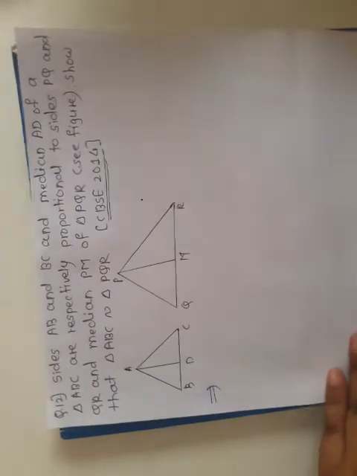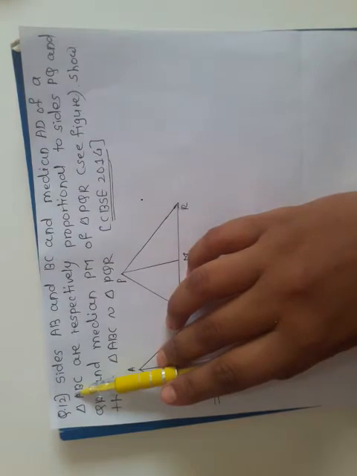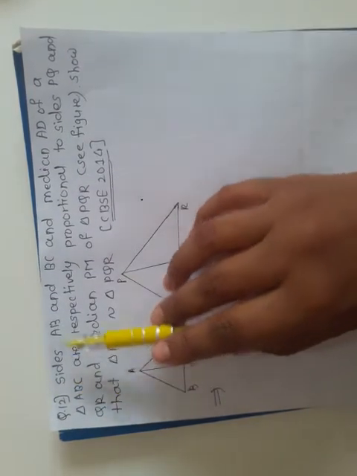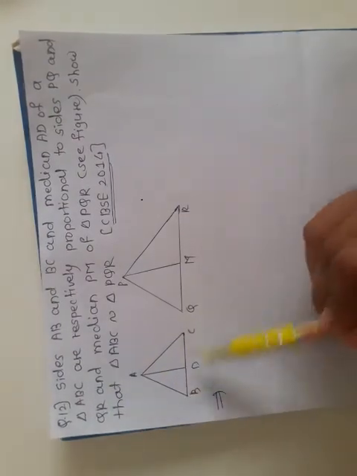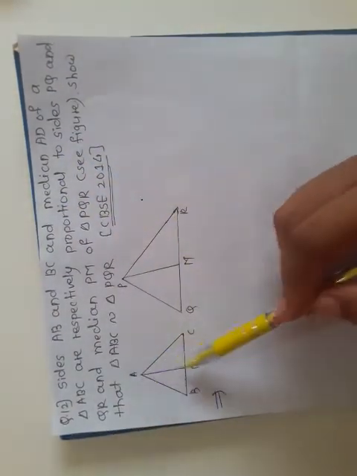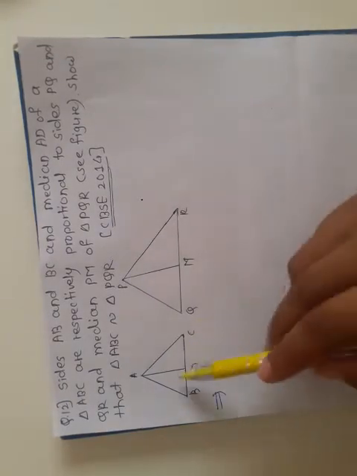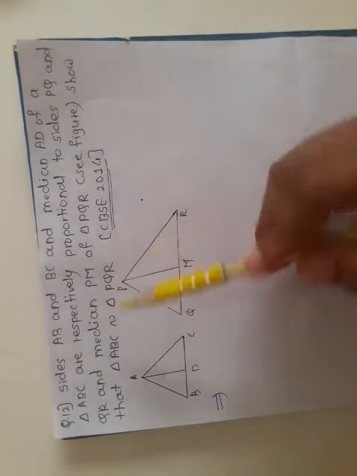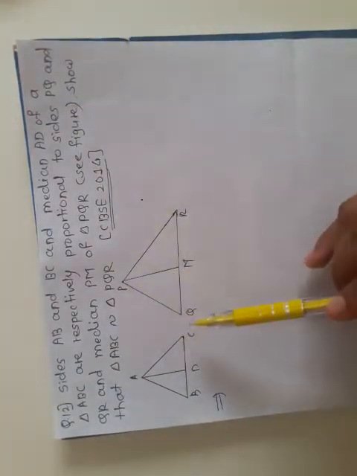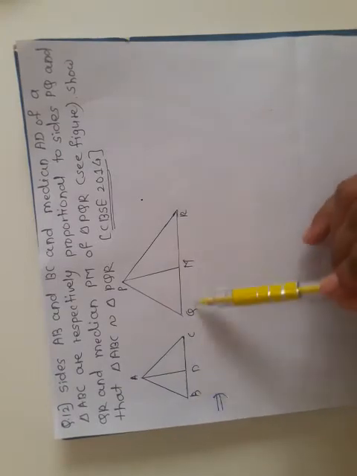In question number 12, we are going to read this question. Sides AB and BC and median AD of triangle ABC are respectively proportional to the sides PQ and QR. This means AB upon PQ is equal to BC upon QR.